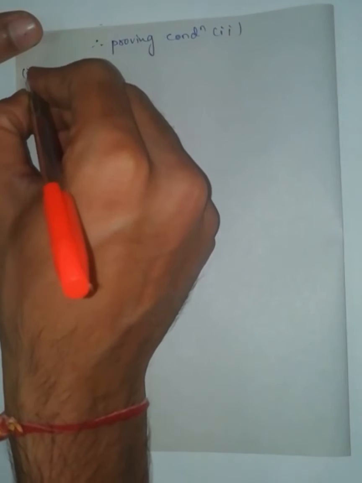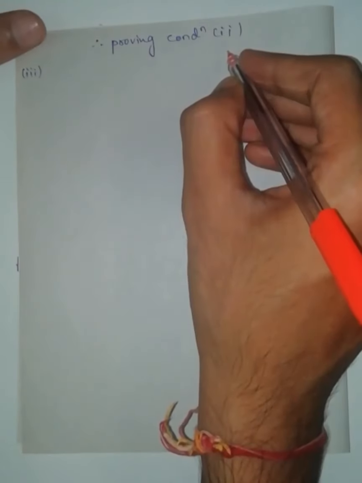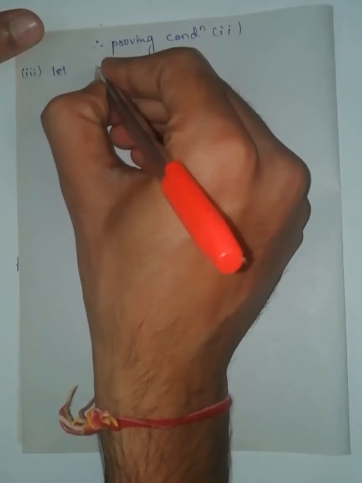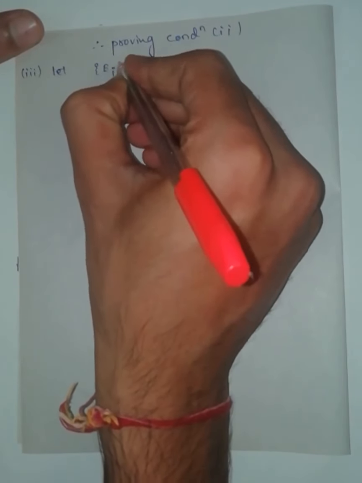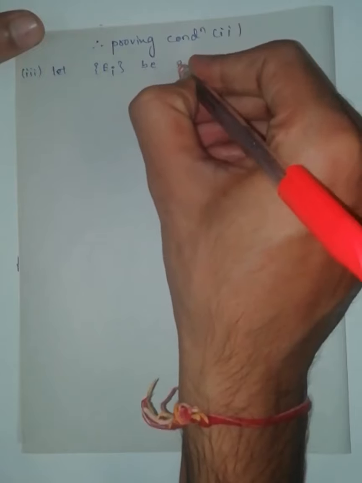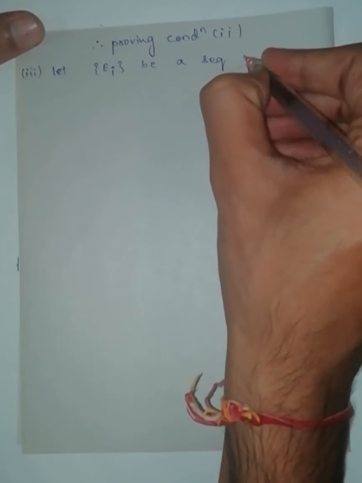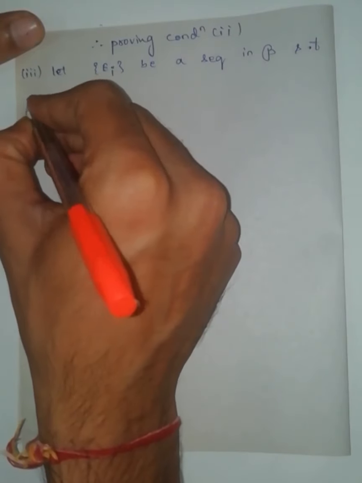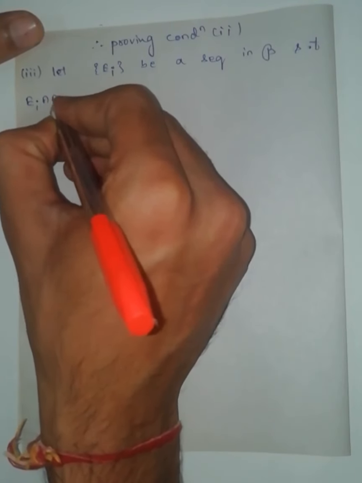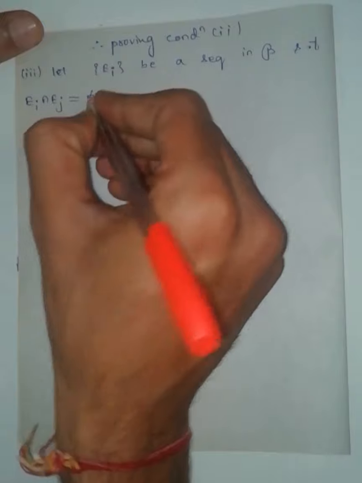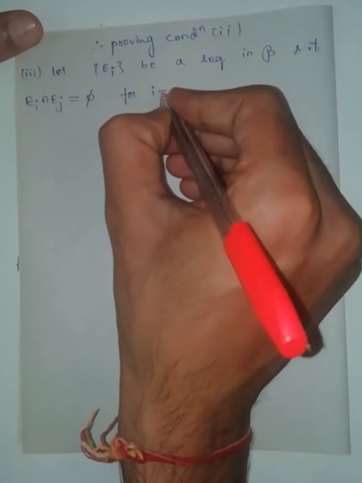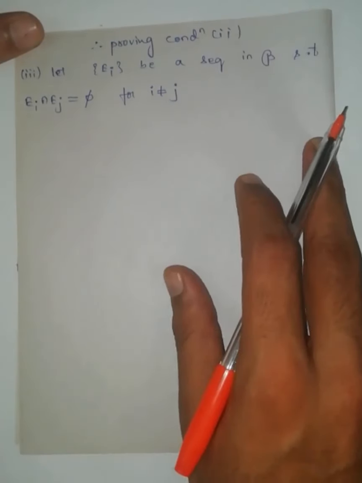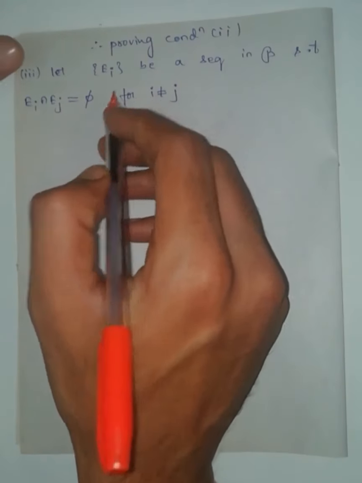Now third one. Let Ei be a sequence in script B such that Ei intersection Ej is empty for i not equal to j. For i not equal to j means the terms in the sequence are pairwise disjoint.